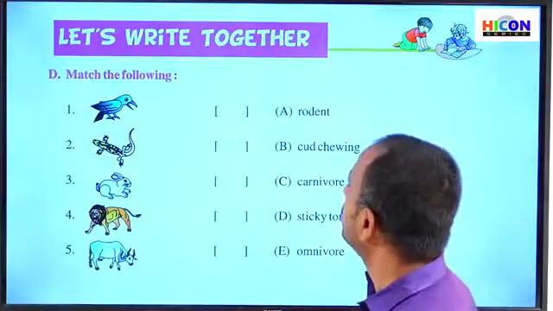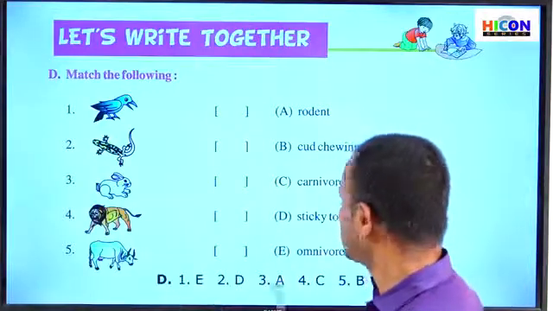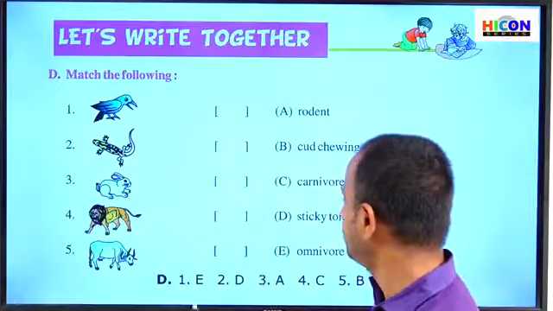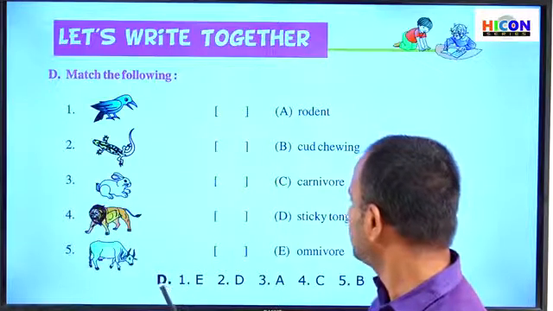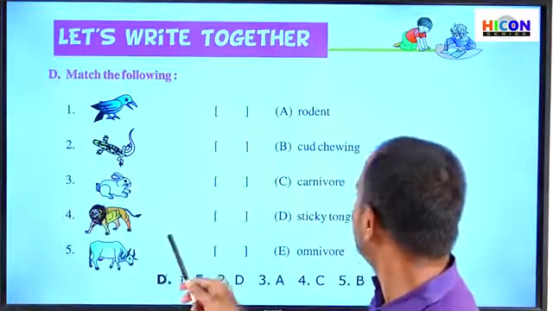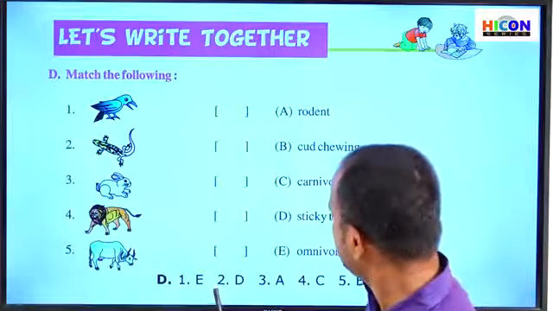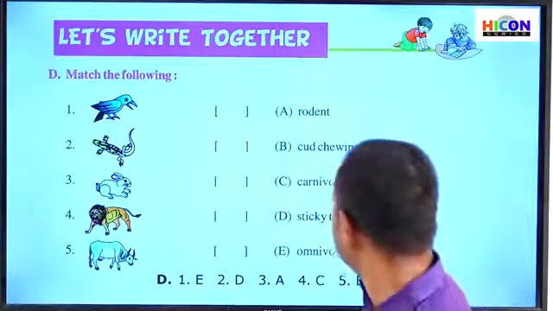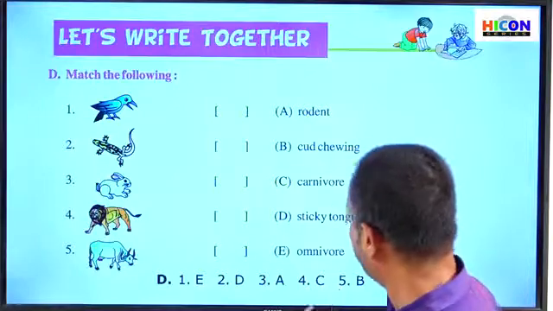So children, this is the matching. Note these are the answers for this matching. Let us see once again the answers for the matching. The first one is E, the second one is D, the third one is A, the fourth one is C, and the fifth one is B.